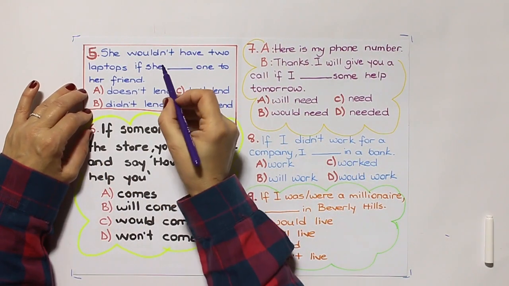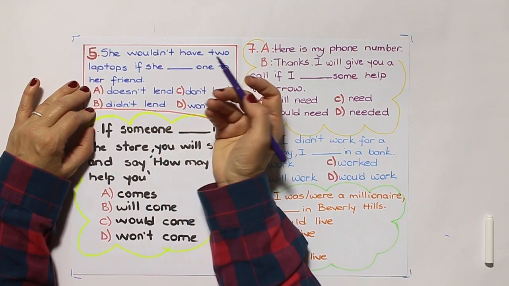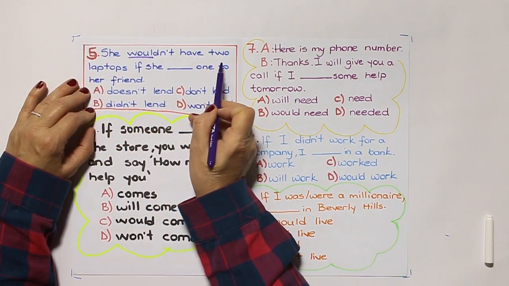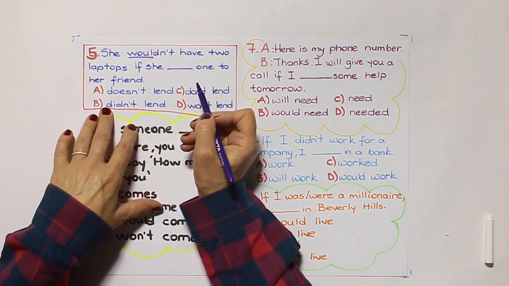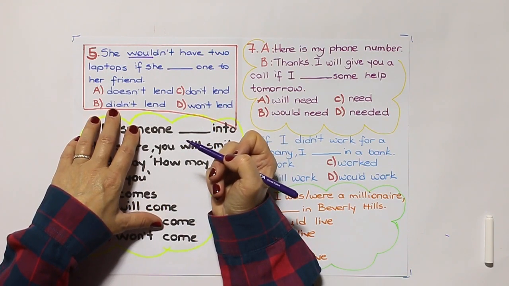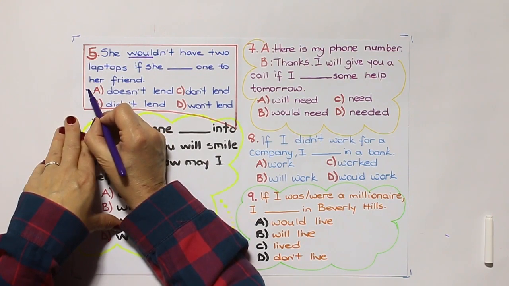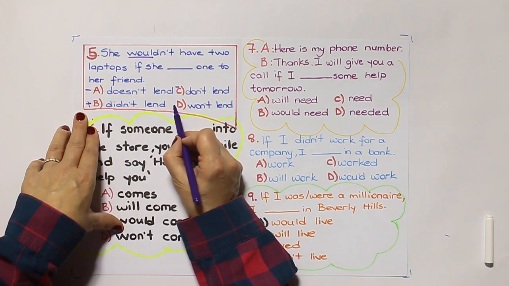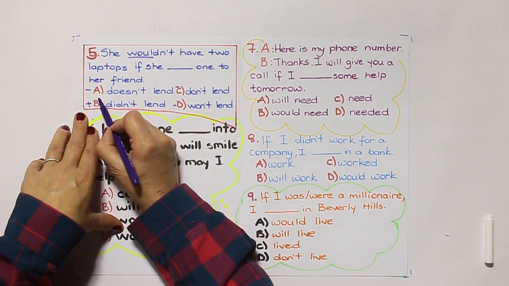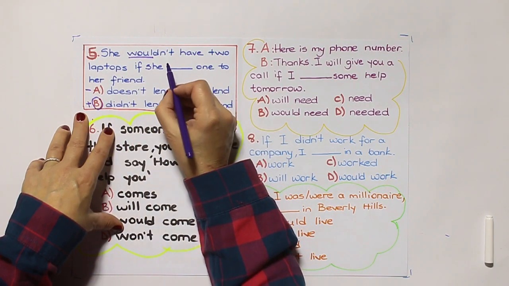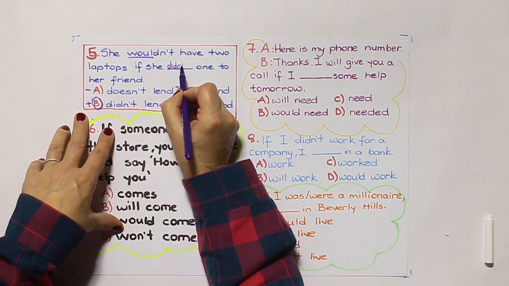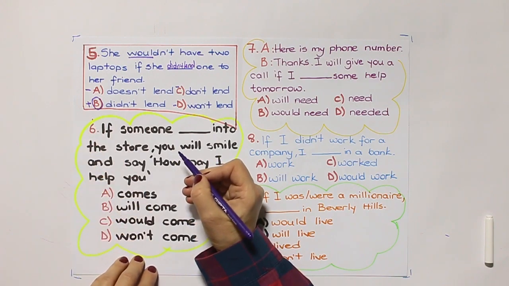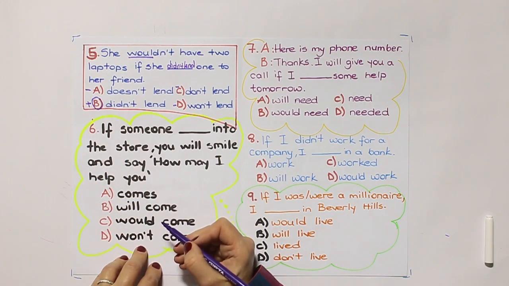Number 5. She wouldn't have 2 laptops if she, again, past form of will and type 2. We need the simple past form of the verb. A is present, B is simple past, and the others are present and future. So the answer is B. If she didn't lend, the answer is B. She wouldn't have 2 laptops if she didn't lend one to her friend.